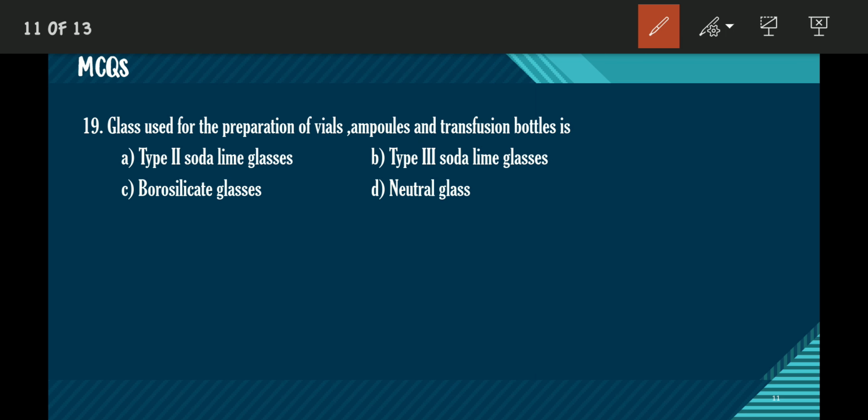glass used for the preparation of vials, ampoules, and transfusion bottles. Which type of glass is used for the preparation of vials, ampoules, and transfusion bottles? This is again a straightforward answer. Neutral glass is used for the preparation of ampoules and vials. No other type of glass can be used for the preparation of vials and ampoules.